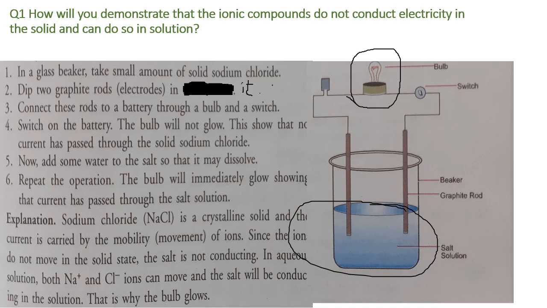But as soon as you take the aqueous solution, both sodium ion and chloride ion can move and the salt will conduct in solution. That means in aqueous solution, the bulb glows because of the free sodium ions and chloride ions.